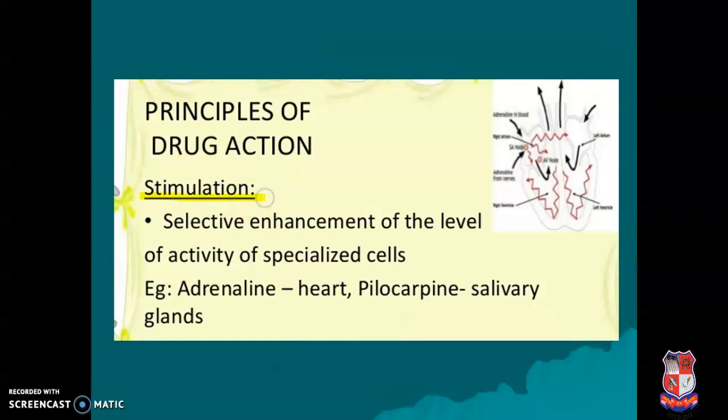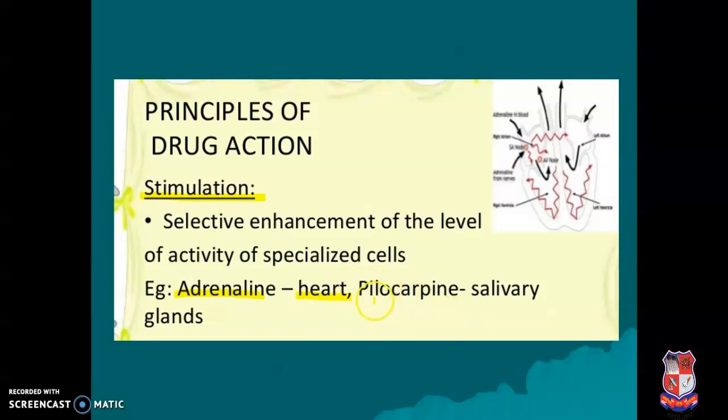First one, stimulation. The name itself says it stimulates. That means here you can see the selective enhancement of the level of activity of the specialized cell. Any drug molecule, here the example is adrenaline. Adrenaline binds with the beta-1 receptor on the heart, and due to adrenaline that produces the stimulatory, that means increases the heart rate. This is a contractile effect of the heart. This is stimulation.